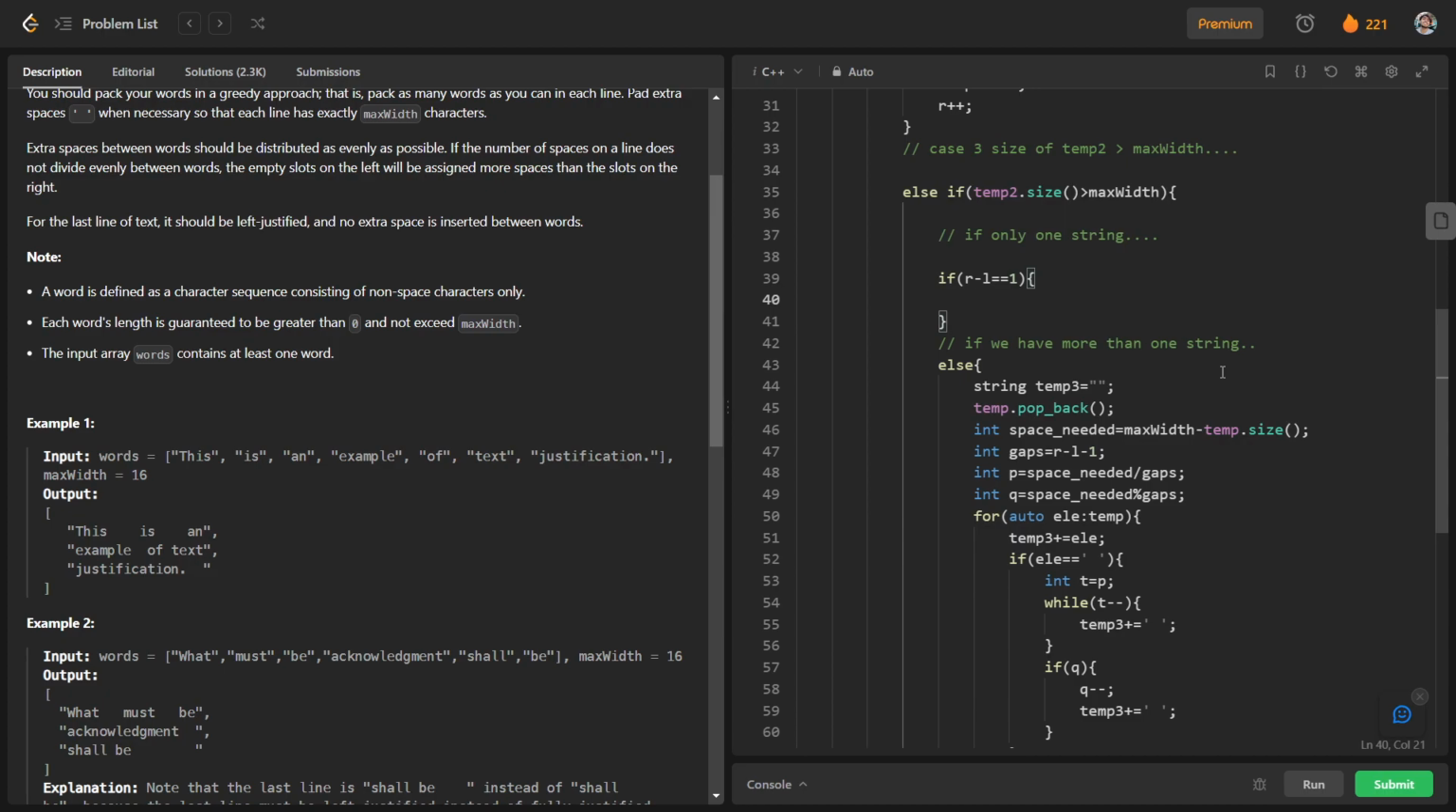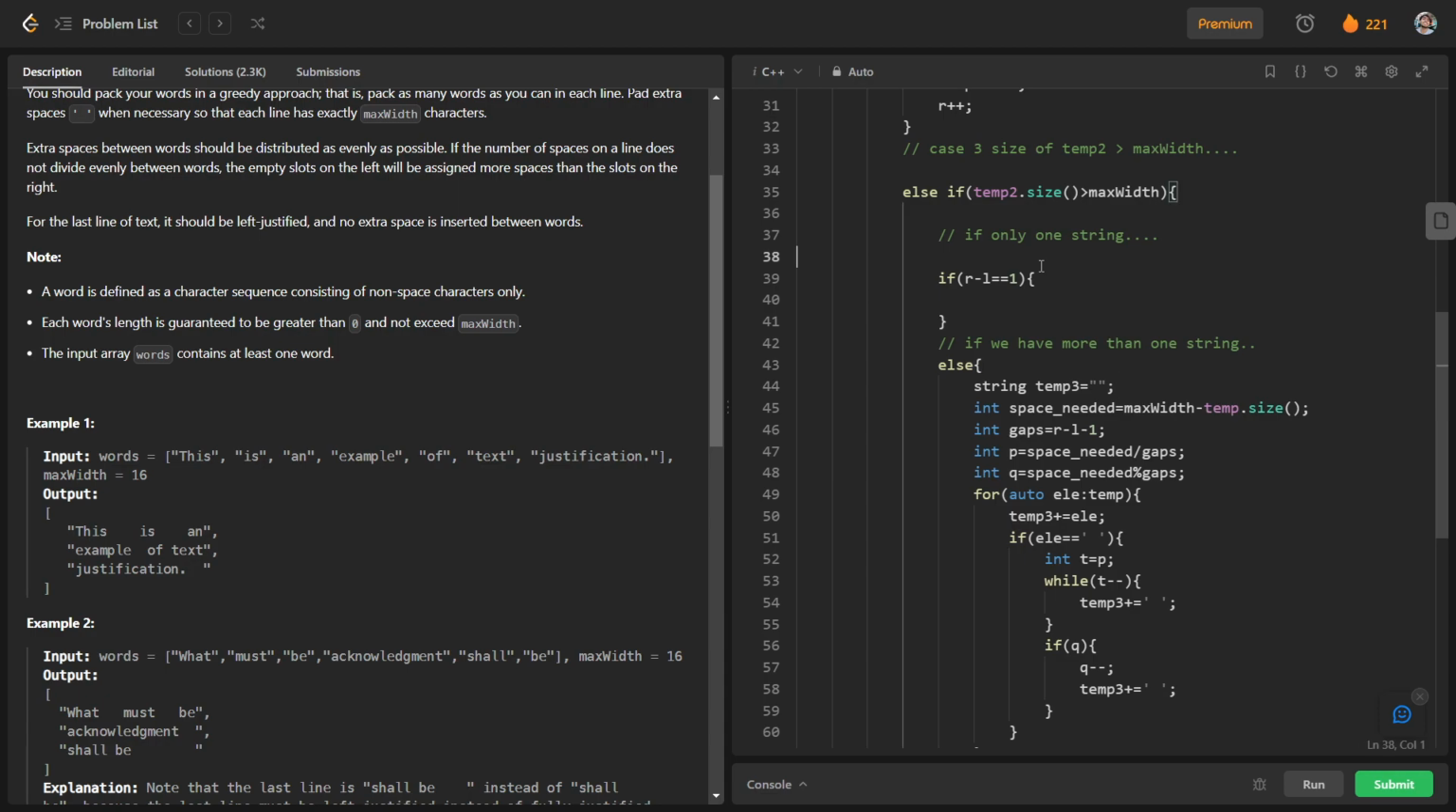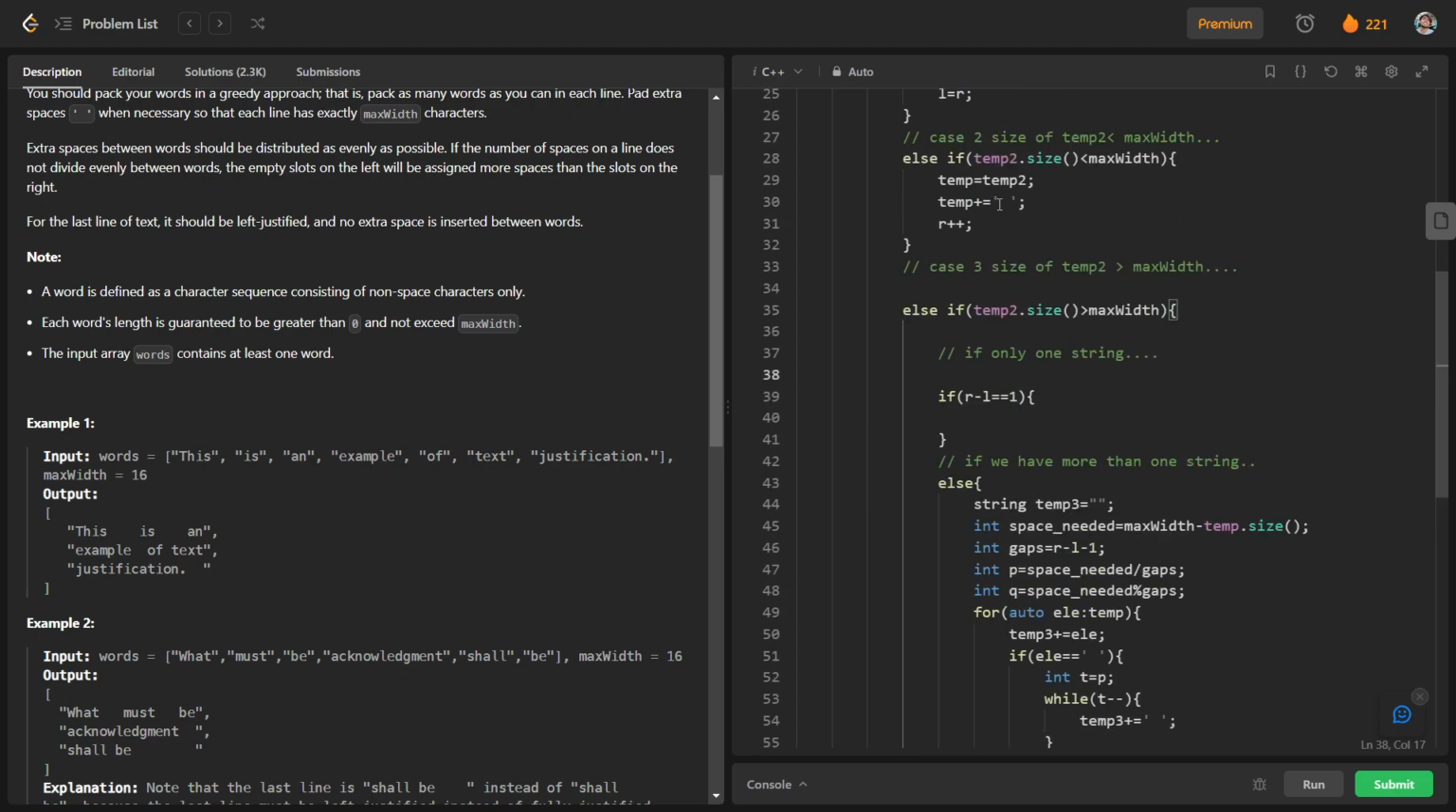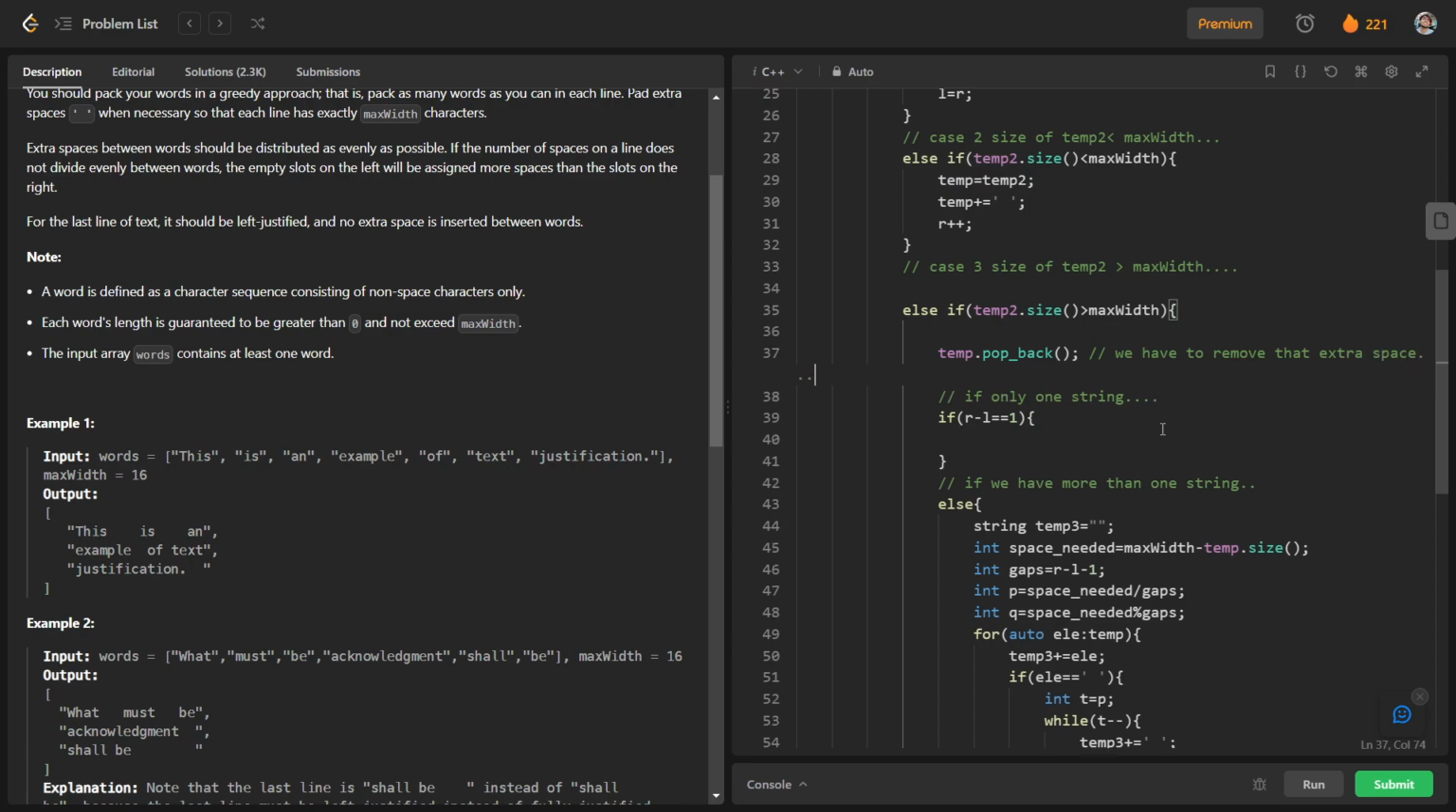So before doing all these things, I have told earlier that we have to remove the last added space. So basically I will write temp dot pop back here, and temp dot pop back, so we have done here, because we have to remove that extra space.